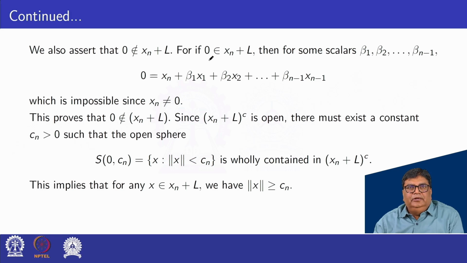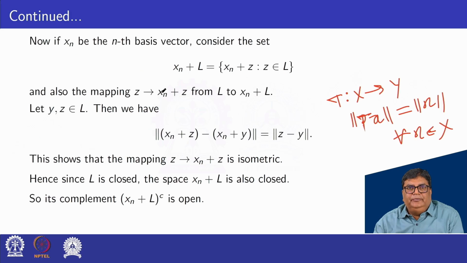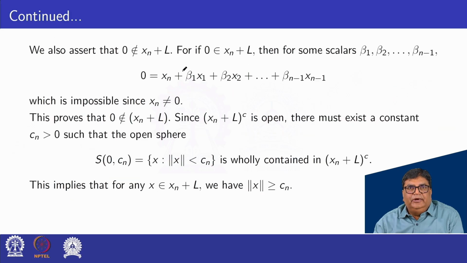For if 0 is an element of xn plus L, then for some scalars beta 1, beta 2 and so on up to beta n minus 1, 0 is equal to, as per this definition, xn plus the vector beta 1 x1 plus beta 2 x2 plus and so on beta n minus 1 xn minus 1.